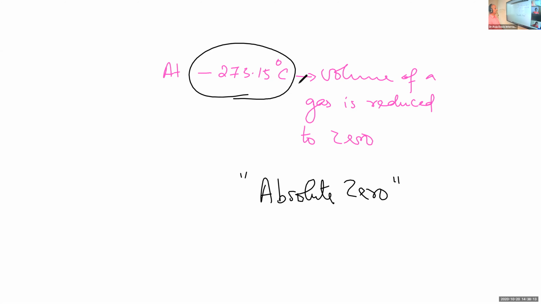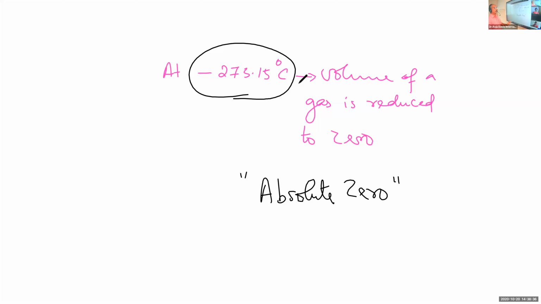And the value of absolute zero in degrees Celsius is minus 273.15 degrees Celsius.